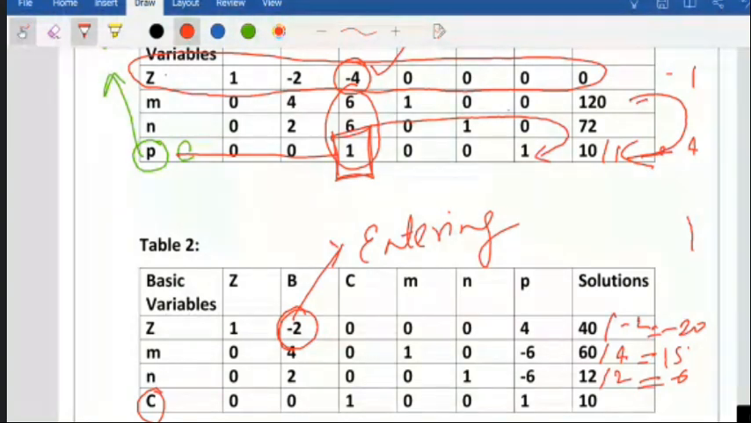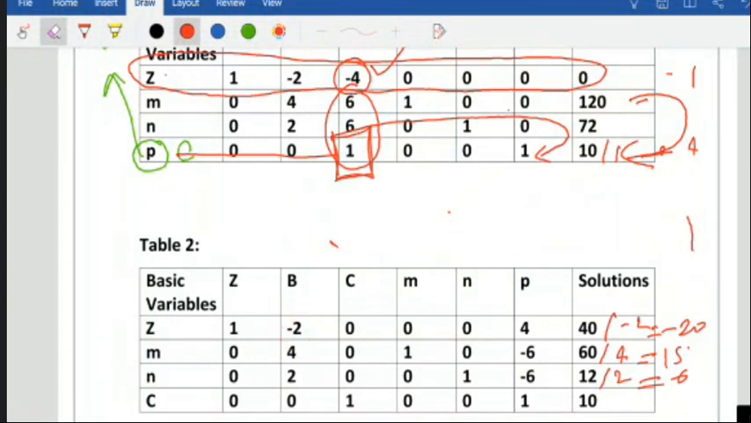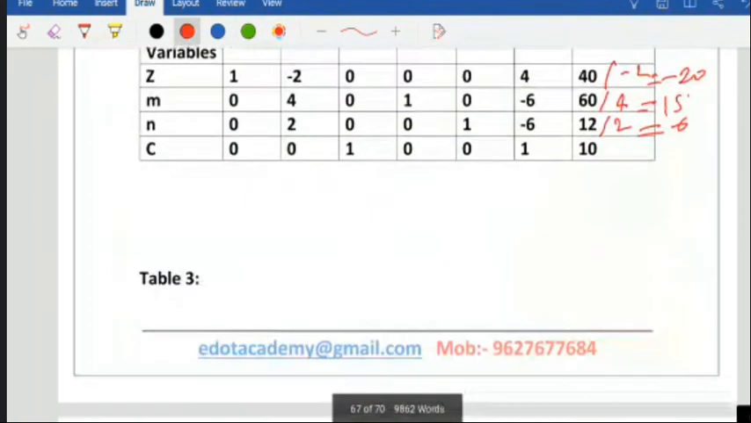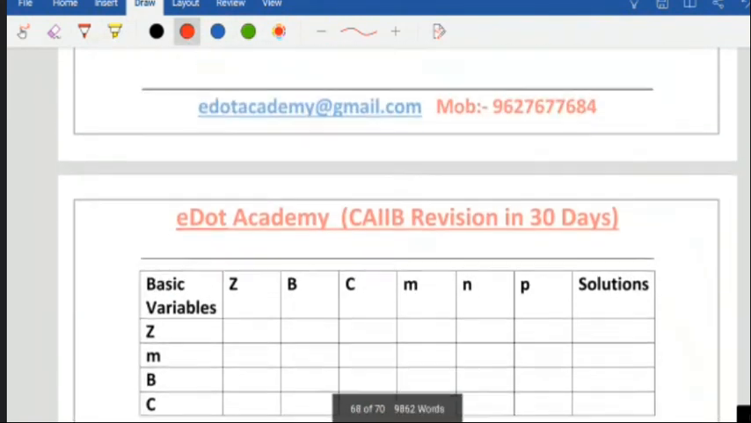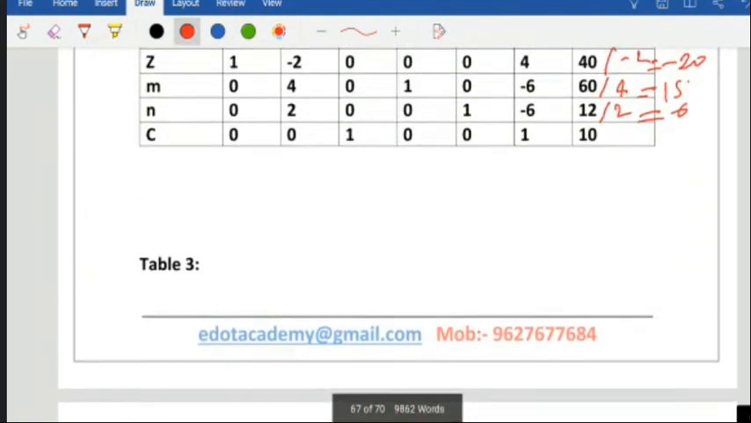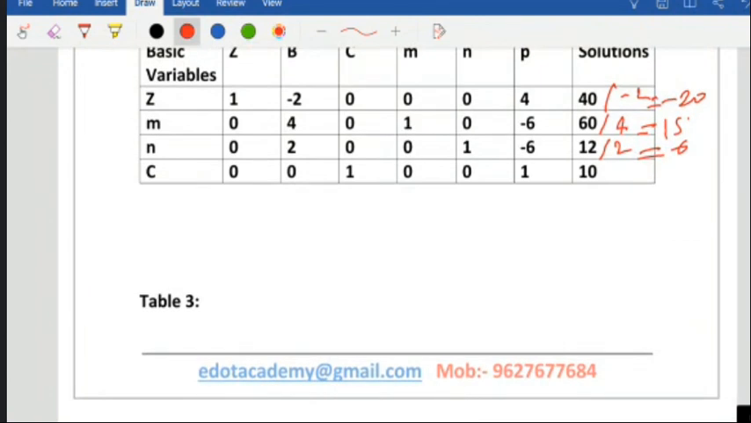That means now N is outgoing and entering is B. So B will come here, at the third row, and N will be going. Now you can see in the next table. I'll remove this here. Next table I have not prepared earlier because I have to write in front of you so that you can get the confidence. Now I write the values here.